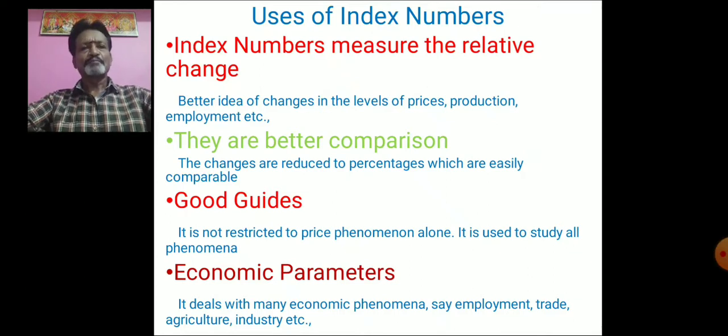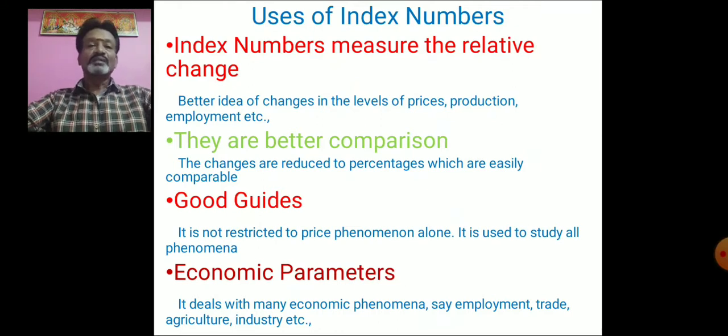Number 3, index numbers are good guides. They are not restricted to price phenomena alone. They are used to study all phenomena. So here we are not only studying the price index or the phenomenon called price, but index numbers are used in studying different phenomena.